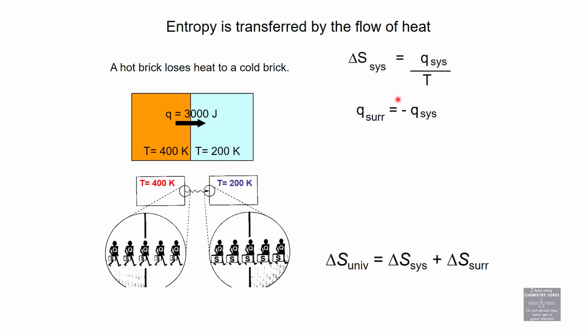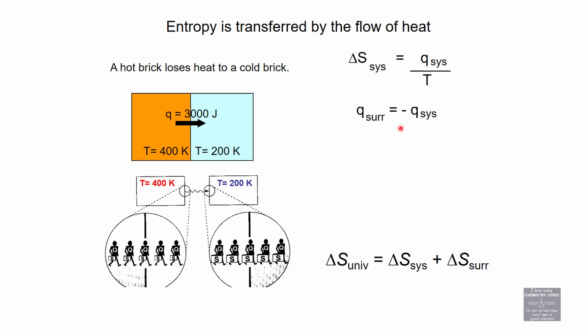You might remember from calorimetry days that if a system loses heat, and losing heat is a negative sign, the surroundings is going to gain that exact same amount of heat. If the surroundings loses heat, the system is going to absorb it. So it doesn't matter where you put this negative sign. What this is saying is the system and the surroundings are equal and opposite.